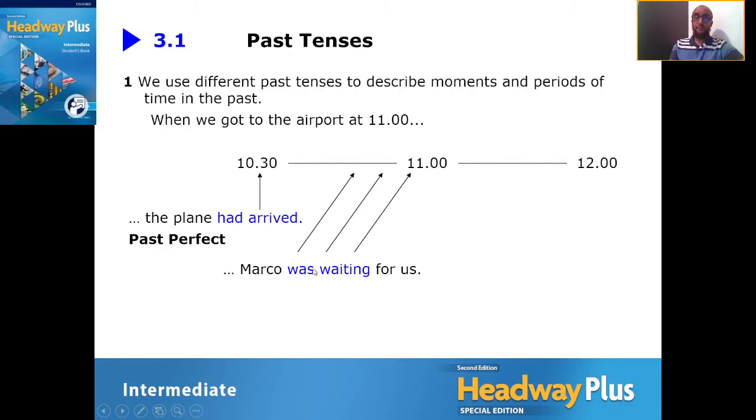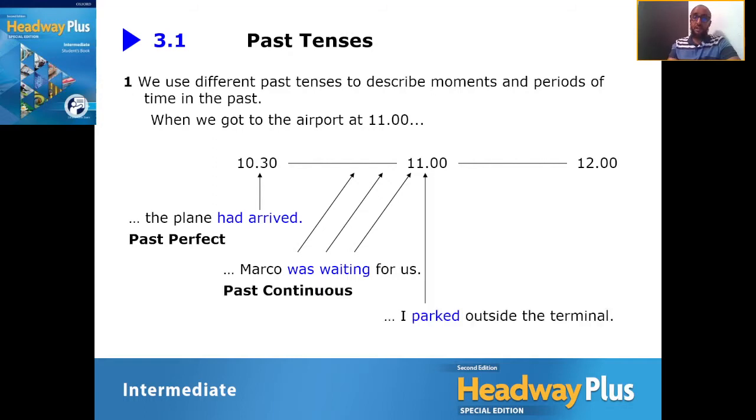And the second main verb, which is waiting, has an ing added to it, right? And remember that when we use the past continuous, we're talking about an action that has taken place over a period of time, not just one time, but over a period of time. Great, so let's continue.